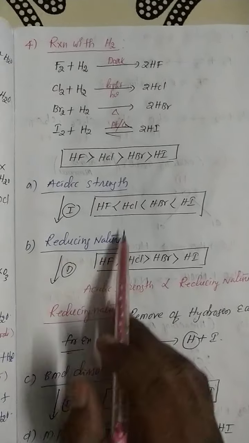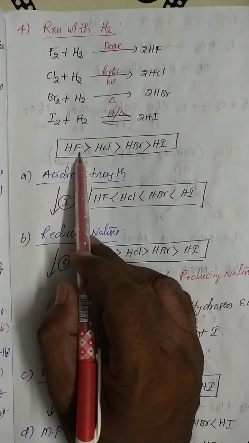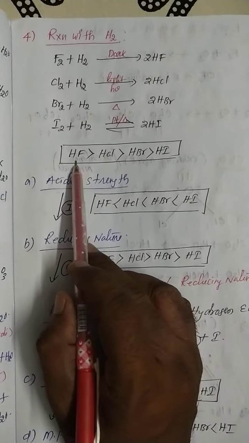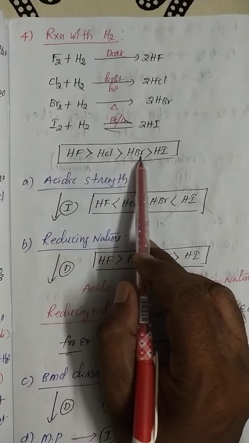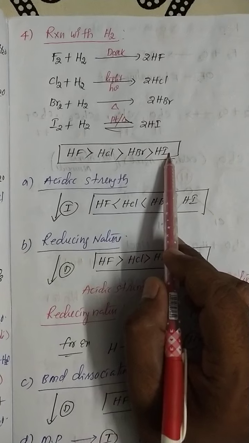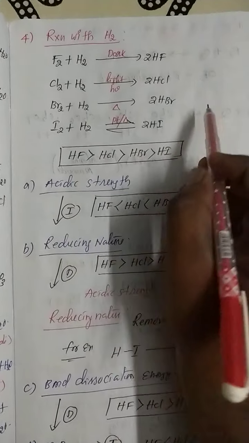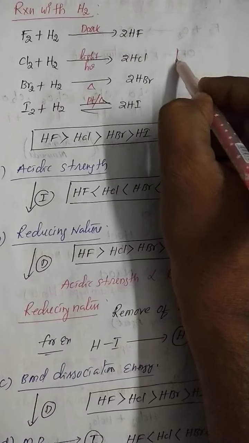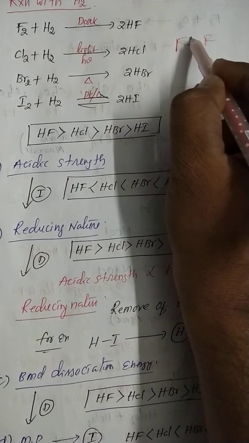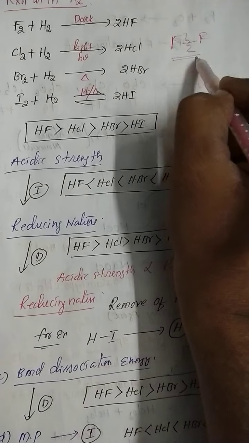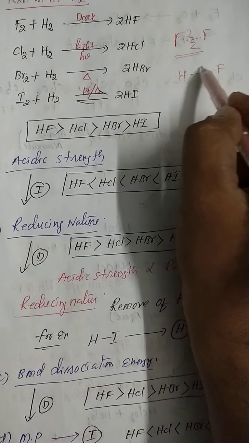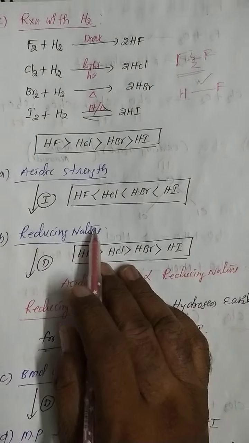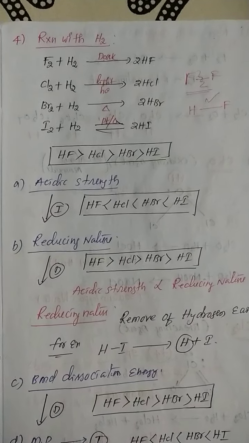So my dear students, hydrogen fluoride is the highest stability compound, HCl next, HBr next, and HI is very low. Here you observe, in the case of fluorine to fluorine, the bond dissociation energy is very low, but hydrogen to fluorine bond dissociation energy is maximum. It's a most important point.